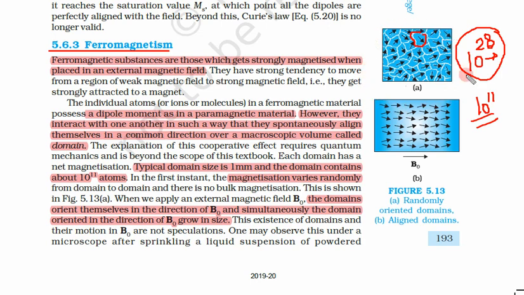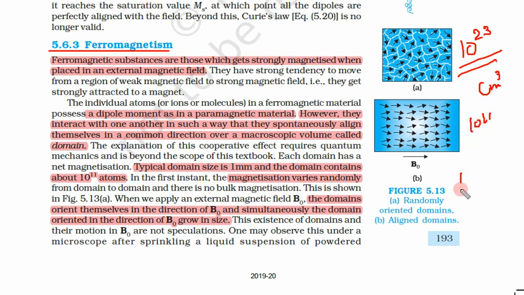Let us take a number. Let us say there are 10 to the power 23 electrons per centimeter cube. How many are in a domain? 10 to the power 11. So if you divide, there are 10 to the power 12 domains.